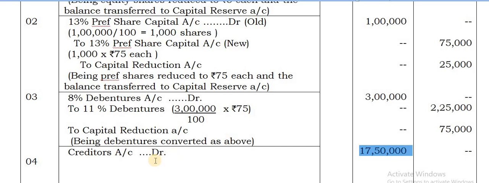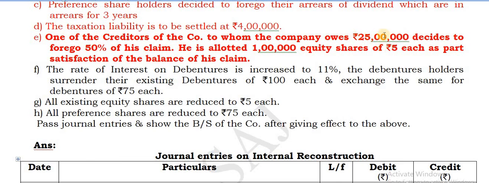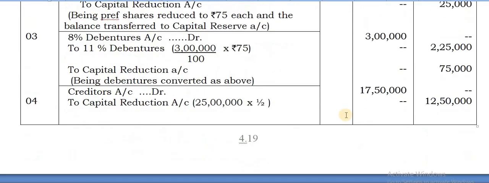First you take only in the credit column, then you can take in the debit column. Give a credit to capital reduction account. How do you take capital reduction account? 25 lakhs into half. That is the amount foregone will be transferred to capital reduction account. Here he says that on 25 lakhs, half amount is foregone, 50% is foregone. So that amount is transferred to capital reduction account.